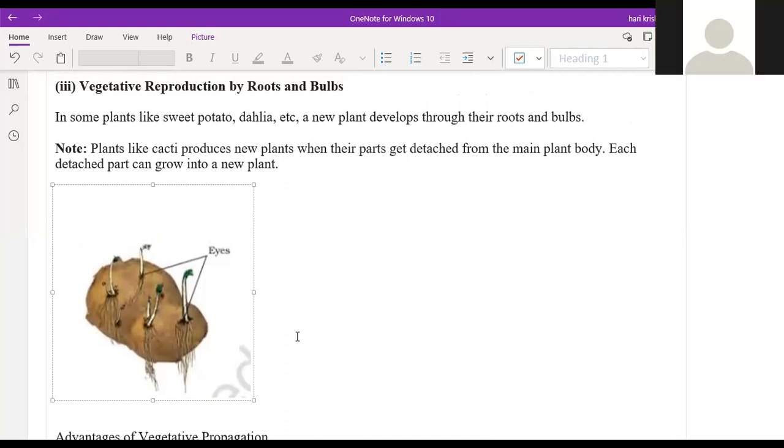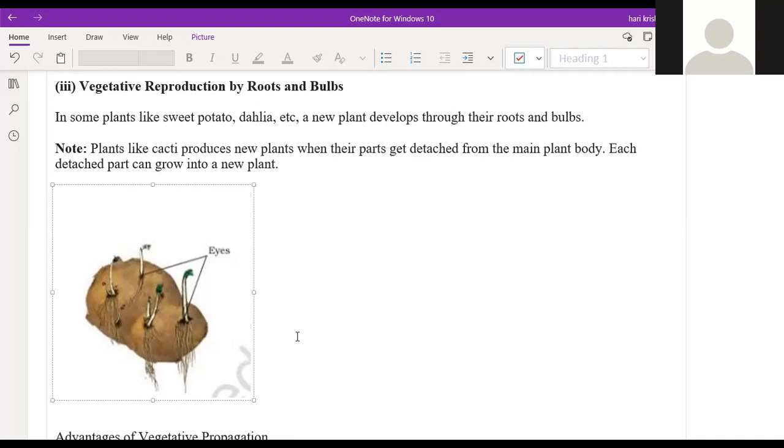Good. So vegetative reproduction by roots and bulbs. In plants where food is stored in the roots, like yams, potato, carrot or beetroot, they generally don't have seeds at all. If you keep the bud region or root region in the soil, it will grow into a plant. Same with the onion also.